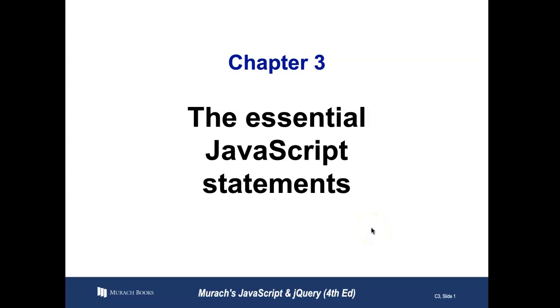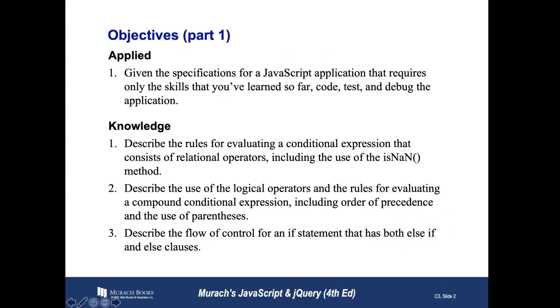This lecture will cover Chapter 3 of the Murach JavaScript and jQuery 4th edition text. This chapter will cover the essential JavaScript statements, those being a deeper dive into conditions and loops. So our goal this chapter is to take what we've learned so far and code, test, and debug a specific application. What we'll be learning is how to describe the rules for evaluating a conditional expression or an if statement